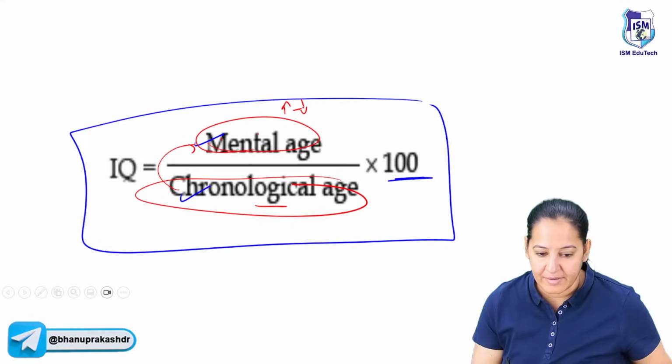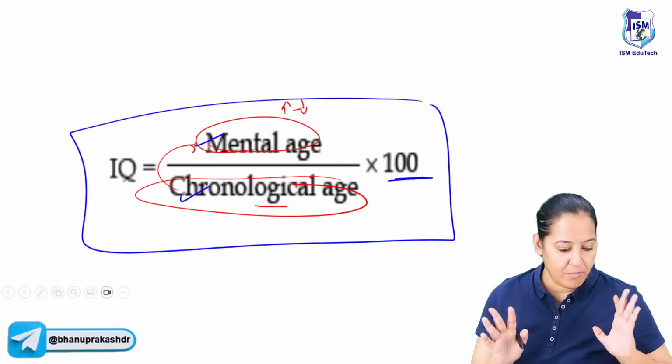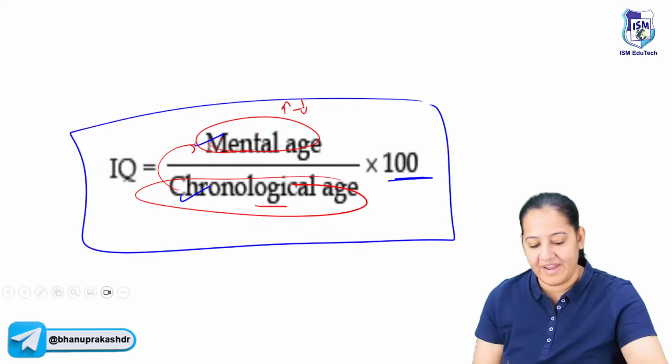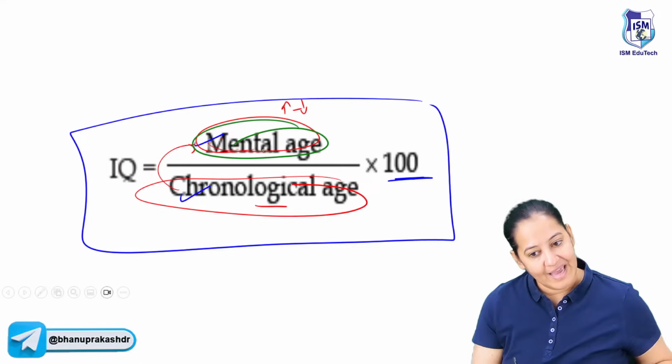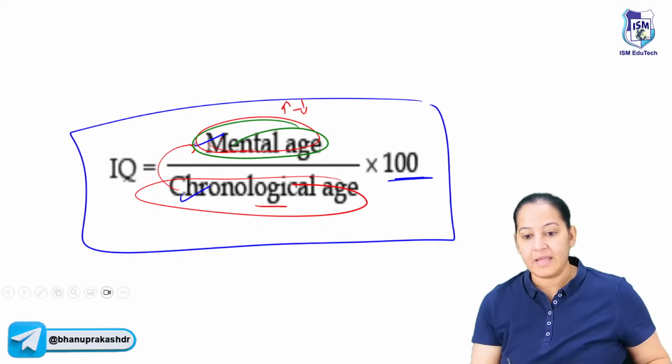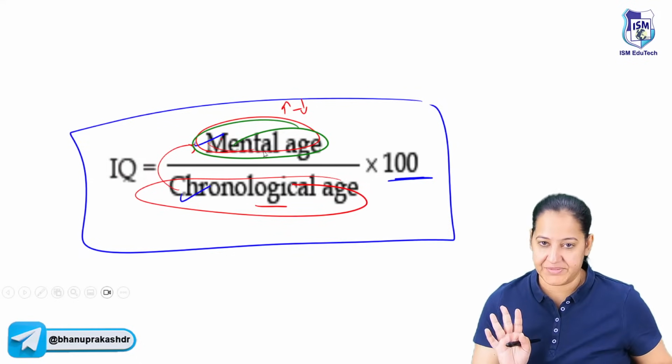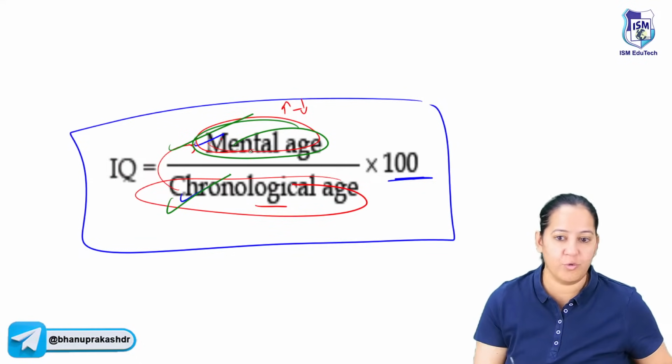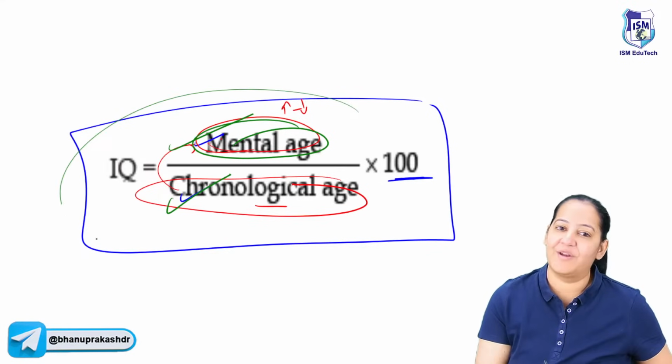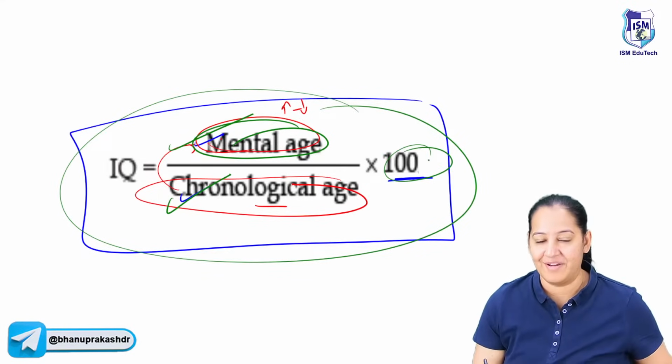You got my point? So that is the formula of IQ. How to calculate the mental age? For calculating the mental age, certain tests have to be performed by the psychiatrist. You know your chronological age, but you don't know your mental age. If you don't know your mental age, you cannot calculate your IQ. And the multiplier is 100. How many of you got it?